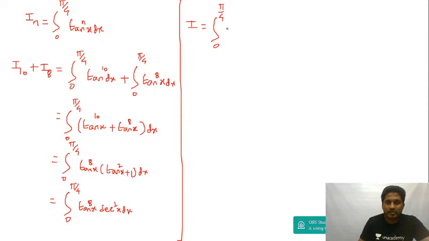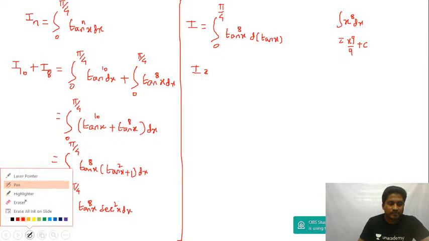Okay, and then this is tan to the power of 8x, and sec square x dx can be written as d of tan x. Yes, Prasoon, correct. So this is d of tan x. Okay, integration of x to the power of 8 dx will be equal to x to the power of 9 upon 9. So same logic, guys. This will be equal to tan x to the power of 9.